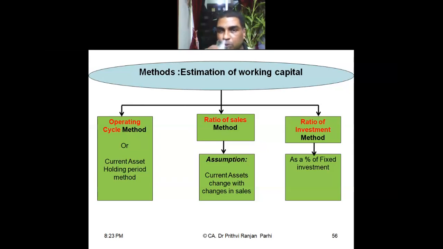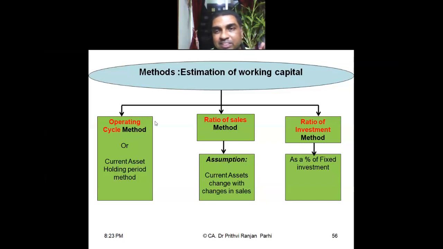Understood this point? Okay, suppose let us say sales is 1 lakh rupees, then maybe raw material is 5% of that, that's 5,000. Maybe debtors are 2% of that, that means 2,000. Maybe like this, it will be computed.